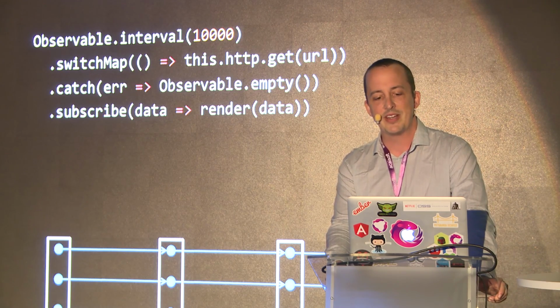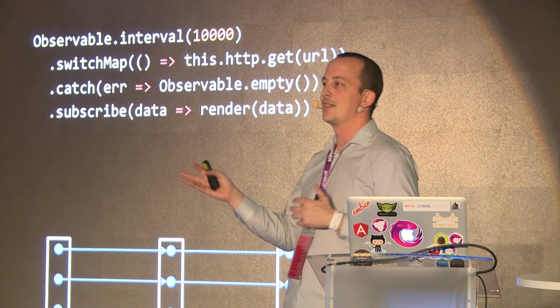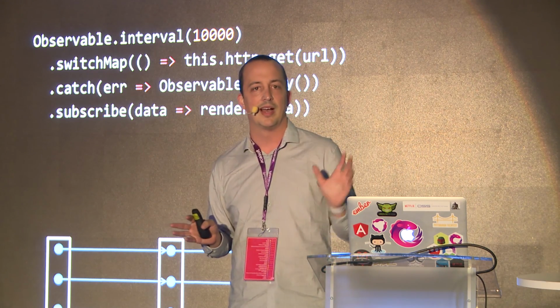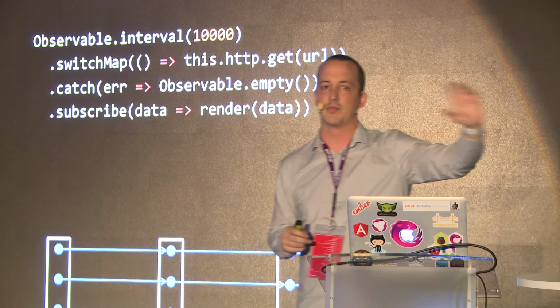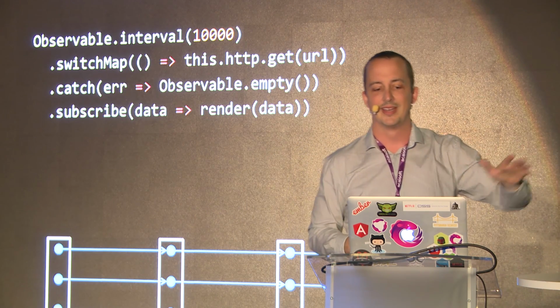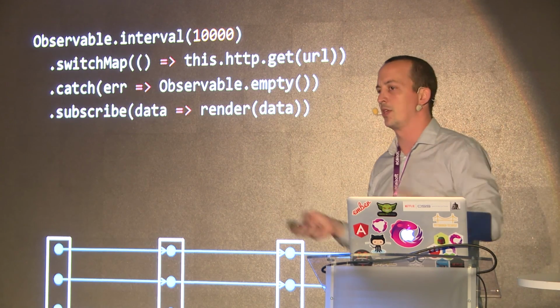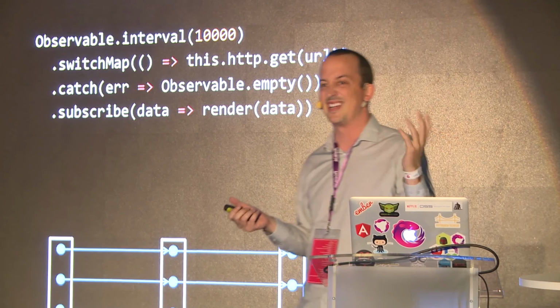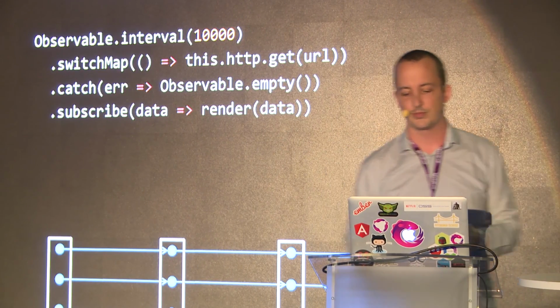So let's say we have an interval we don't want to die. This is a common scenario. You've got an interval. You're saying every 10 seconds or every 30 seconds or whatever, I want to send out an HTTP request and pull something over time. And what happens if that HTTP request 500's on you, or it goes 404 for some reason? That's an error. But we still wanted to keep polling. We don't want to kill the interval.